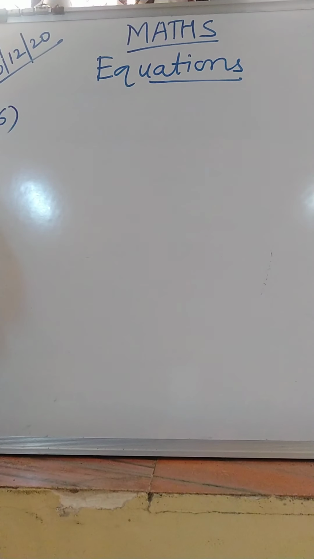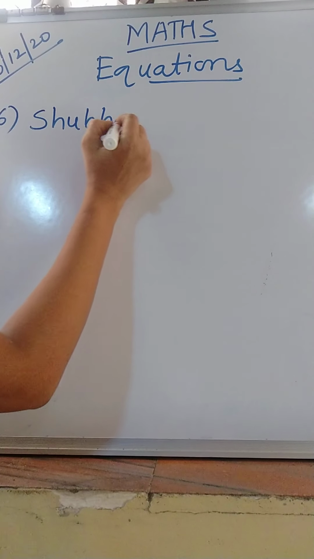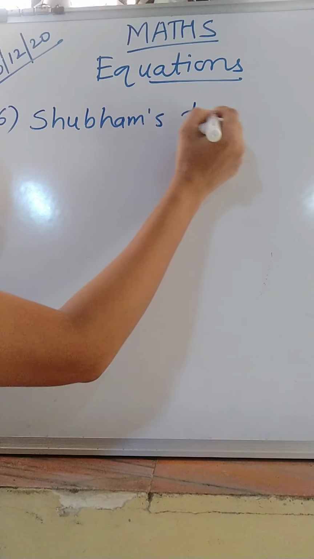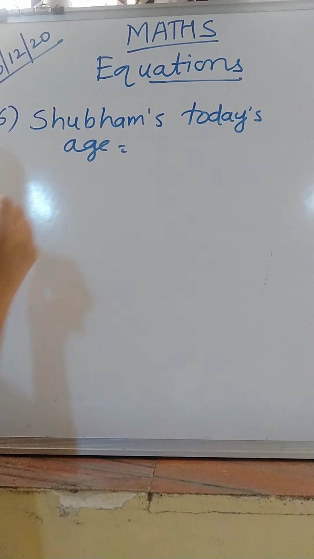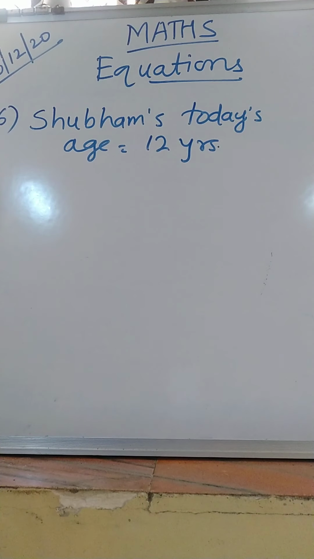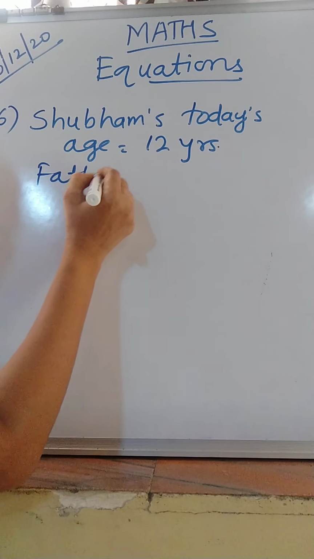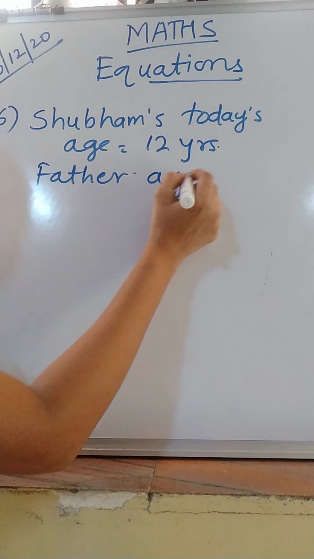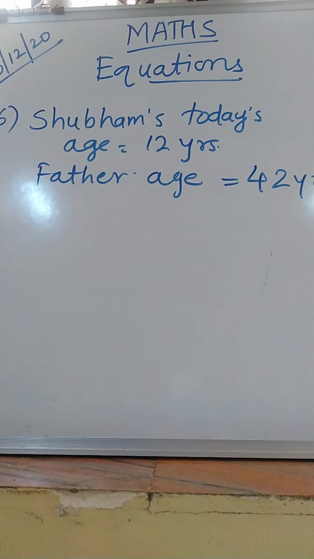Shubham's today's age is 12 years, and his father is 42 years.